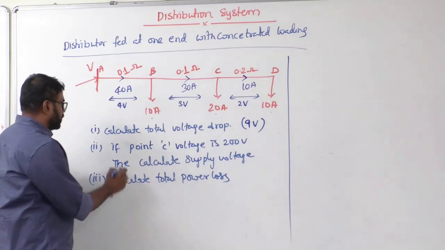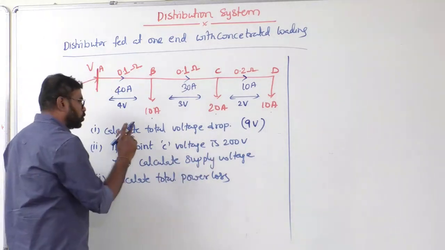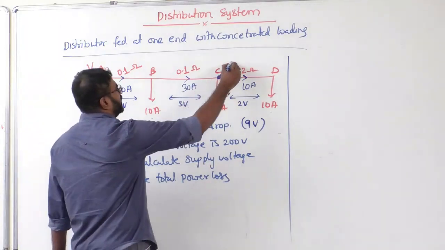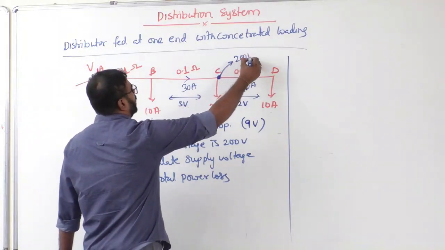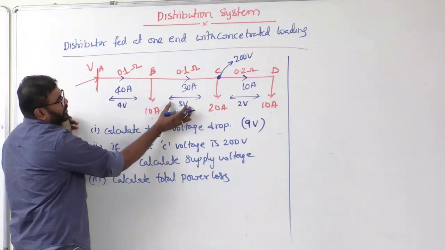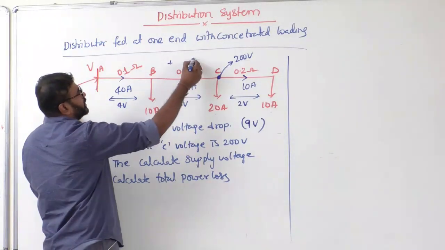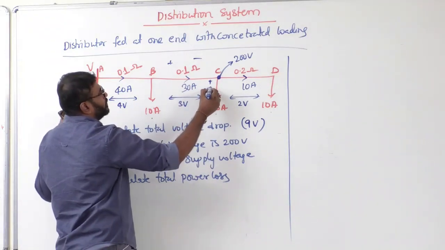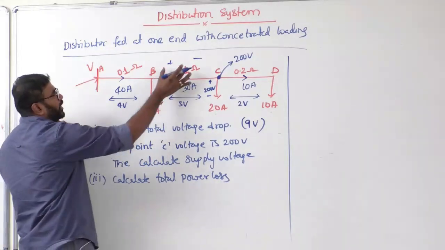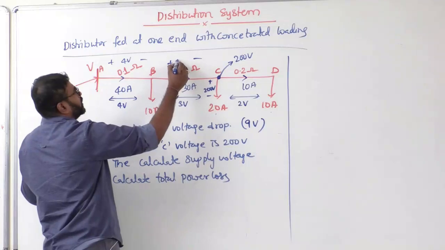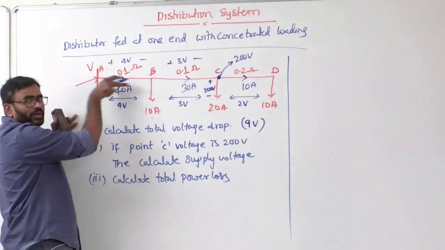Now let's see second question. If point C voltage is 200 volts, then calculate the supply voltage. That means it's clearly mentioned that here the voltage is 200. Then what is the supply voltage? Simple sir. So what is the voltage drop here? 3. That means this side plus, this side minus. And supply load voltage is what here? 200 volts here. Okay, plus minus. And here plus minus 4 volts. Here plus minus 3 volts. Because current entering terminal is